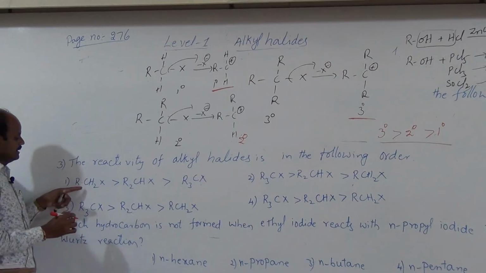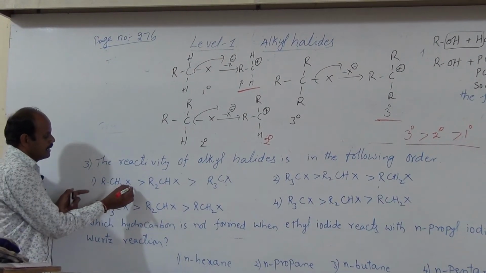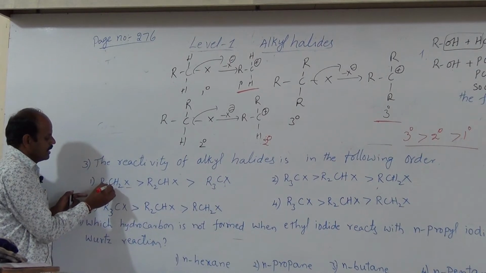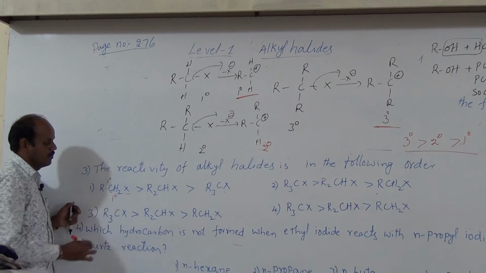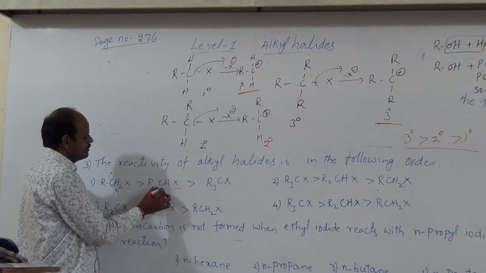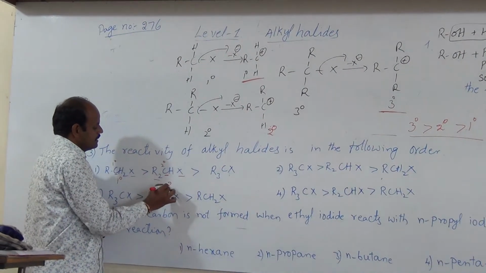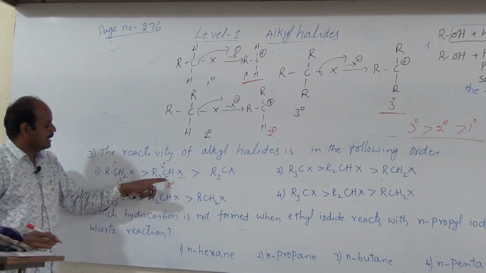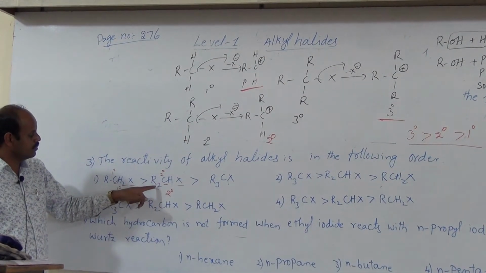RCH2X. So, is it primary or secondary or tertiary alkyl halide? The halogen atom is bonded with this carbon, it is primary. Hence, this alkyl halide is primary. Next one, the halogen atom is bonded with this carbon and this carbon is secondary. Hence, this alkyl halide is a secondary alkyl halide because this carbon is bonded with two alkyl groups.